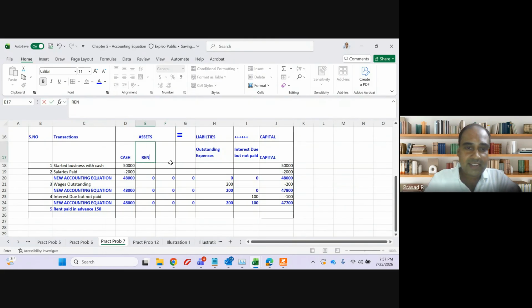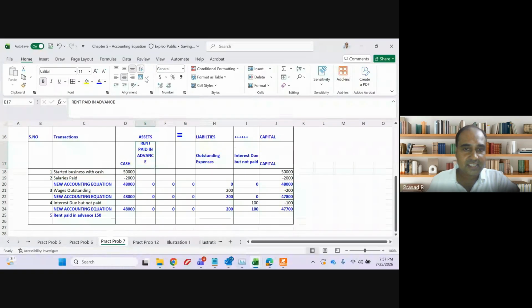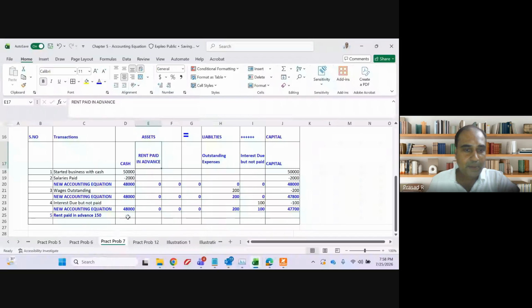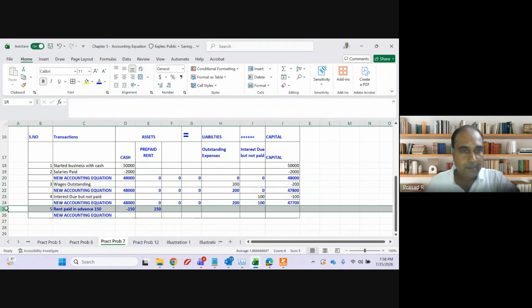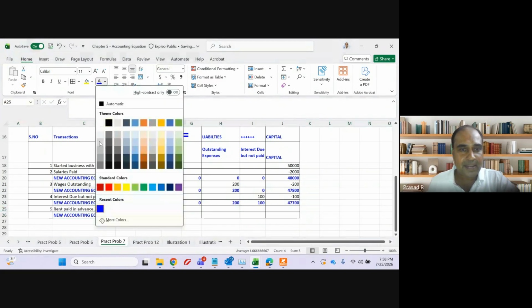What is the name of the asset? Rent paid in advance. It's an asset, guys. It's not a liability. My cash will reduce by 150 and my asset, rent paid in advance, will increase by 150. Or in simple words, it is called prepaid rent. The easy word to use is prepaid rent, guys. Prepaid rent or rent paid in advance is the same.